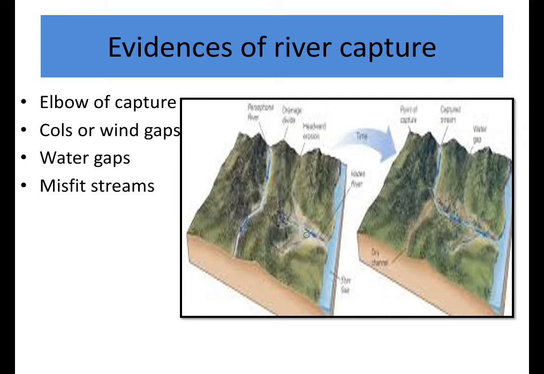So here we can see in this image how the river capture is occurring. These factors, elbow of capture, cols or wind gaps, water gaps, and misfit streams, play a major role, and they give the evidences of river capture. Here a stream is flowing, and here a stream is originating and flowing. Because of the headward erosion, this river's water is diverted to this river, and this region becomes dry. So that's how, from these evidences, we can identify that river capture has occurred.